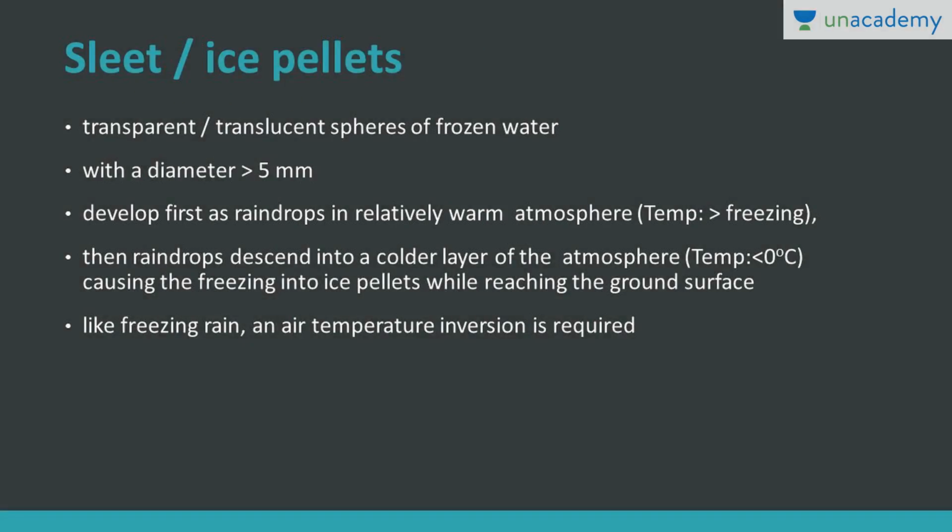Now let's discuss the other form of precipitation, that is sleet or ice pellets. These are transparent or translucent spheres of frozen water. Remember, the size is greater than 5 mm. First of all, it develops as raindrops in a relatively warm atmosphere, where the temperature is greater than freezing point. But if these raindrops encounter a colder layer of atmosphere which is less than 0 degrees, then they turn into ice pellets while reaching the ground surface. Here generally the temperature inversion phenomenon is there.